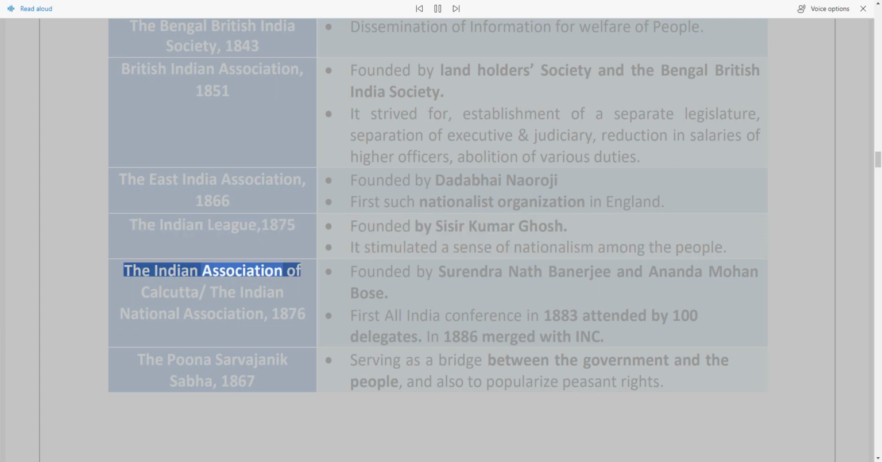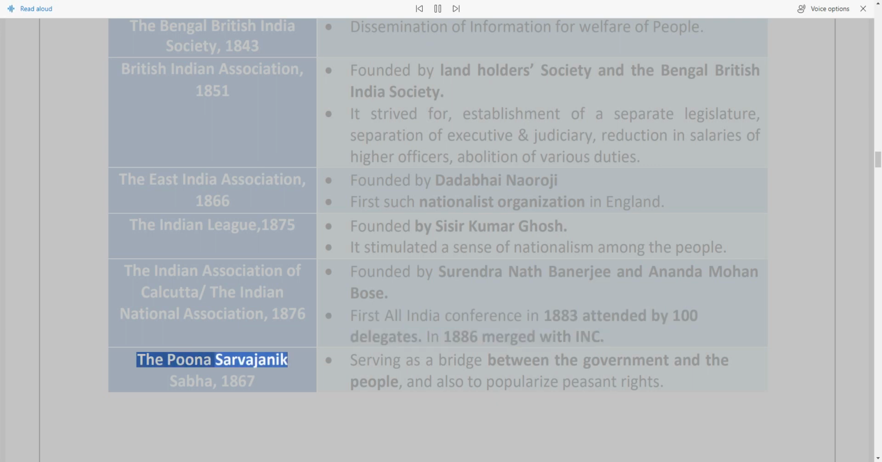The Indian Association of Calcutta, the Indian National Association, 1876. Founded by Surendra Nath Banerjee and Ananda Mohan Bose. First All India Conference in 1883 attended by 100 delegates. In 1886 merged with INC.